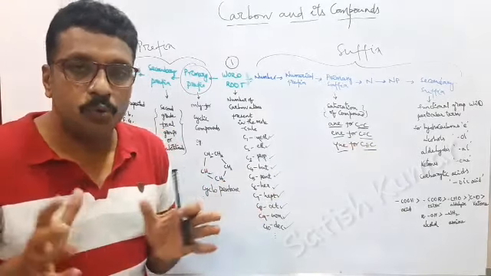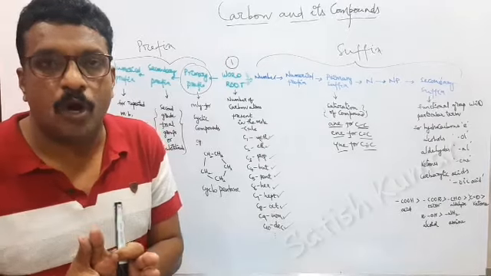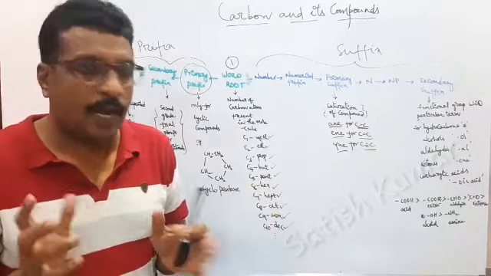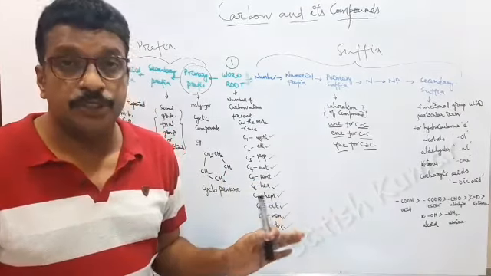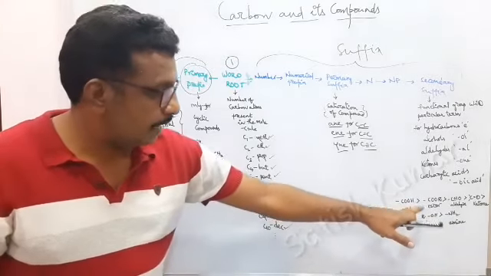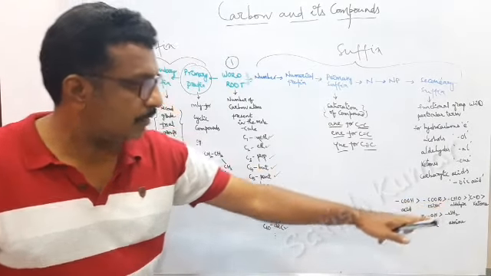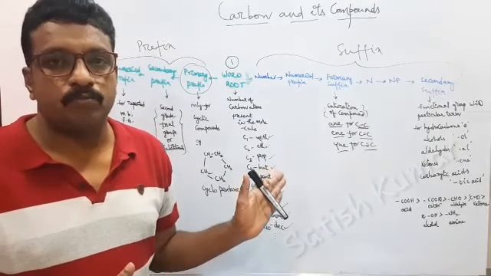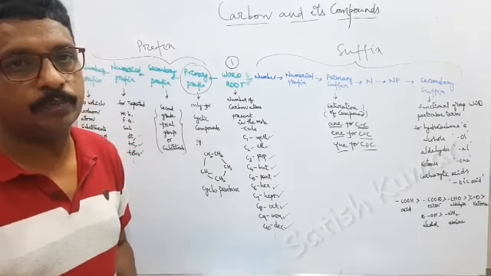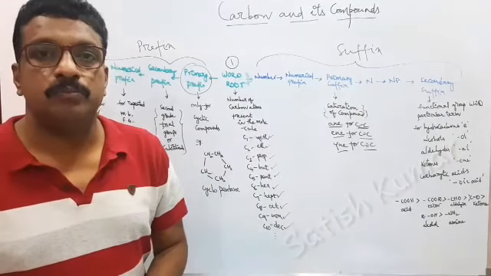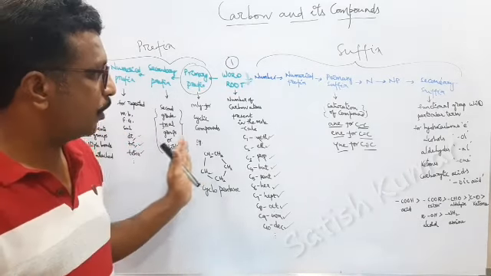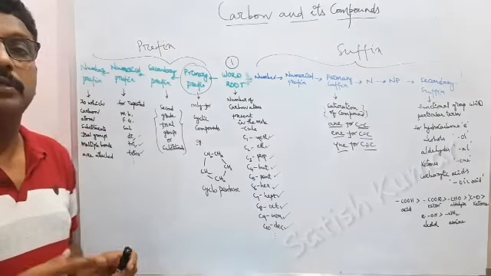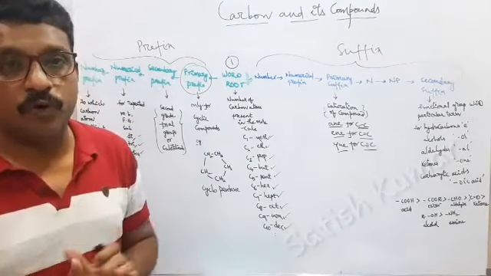And to decide which is the principal functional group and which is secondary, we have to use the priority order. For example, if acid comes, it should have high priority, and then ester, and then aldehyde, and then ketone, alcohol, and amine. This is the priority given to the functional groups. By this, we have to name an organic compound. So you must remember all these things. Then only you are able to write the names of organic compounds.